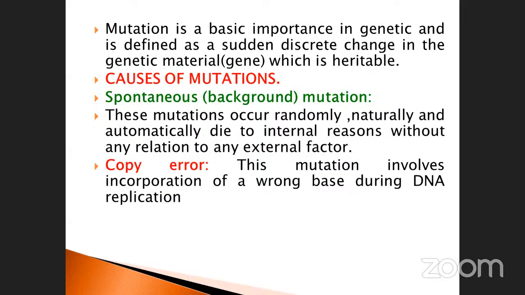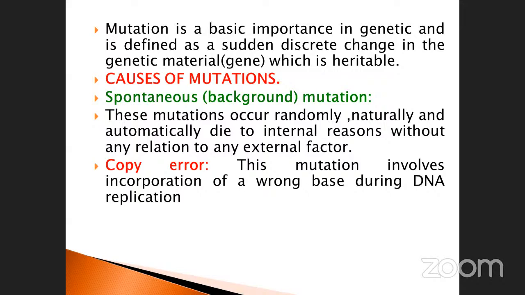The cancer may be a tumor or connected with immune variables, but there are 4 types: carcinoma, sarcoma, lymphoma, and multiple myeloma. It started from the outer to inner. Already we discussed in previous classes. Anyhow, the causes of mutations: the spontaneous mutation is there. Spontaneous mutation occurs randomly, naturally, and automatically due to an internal reason without any relation to any external factor. Automatically it happens inside the body.